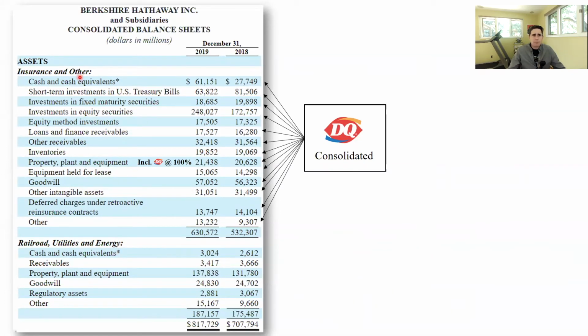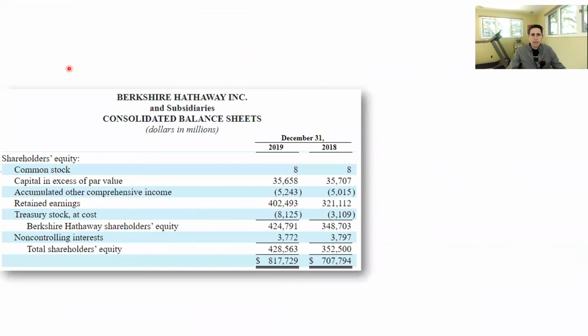Okay, and I believe Dairy Queen's going to be in this other line of business. I don't think Dairy Queen is considered a railroad, utility, or energy. Even though you might get energy from a Blizzard, it's probably considered other, where other represents ice cream and hot dogs. Okay, so that's where Dairy Queen is in terms of geography on the balance sheet. It's consolidated. Next, let's look at the shareholders' equity section of the same balance sheet.